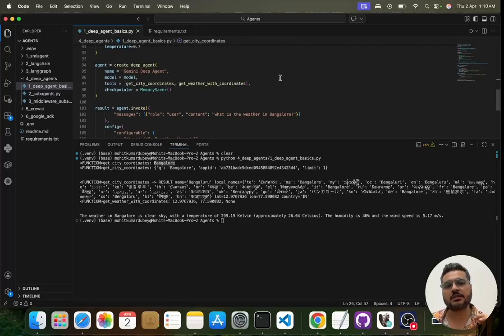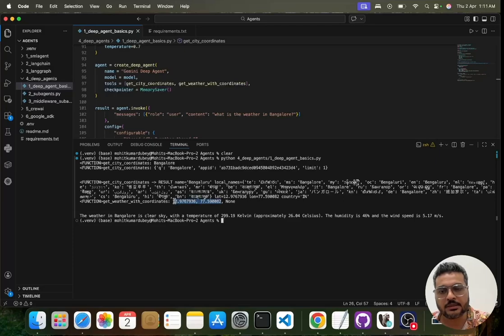So my agent is able to understand, okay, in this the parameter is Bangalore, so I'll take the parameter, but I do not have any function at the moment which can give me the weather of Bangalore, right? So first what I need to do is extract the coordinates of Bangalore. So it is calling this and it is getting the coordinates. Once that coordinate is extracted, then it will be taking that result. So this is the result over here, and you can see the latitude and the longitude are being given, right? So it will take that result and it will call my get weather with coordinates, right?